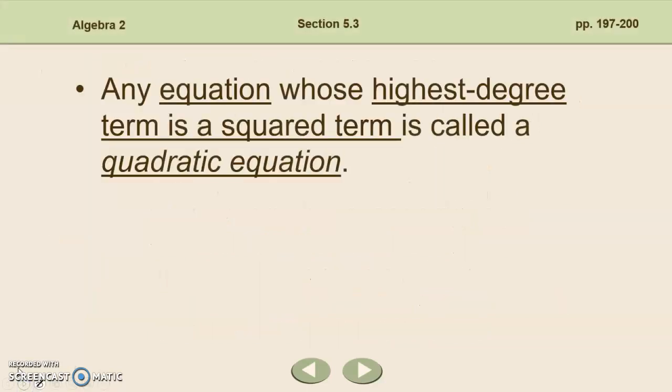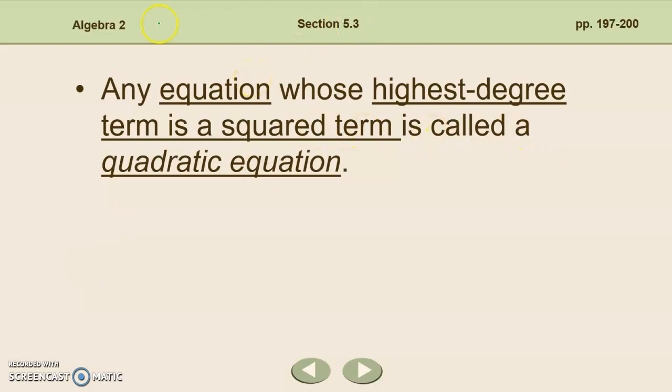All right, so let's review a couple of things. First of all, we've been talking about quadratic equations through each of these lessons, and I've given you really generic definitions, and each lesson I've given you maybe a little bit more complex definition. We are finally getting to the formal definition of a quadratic equation today. Any equation whose highest degree term is the squared term is called a quadratic equation.